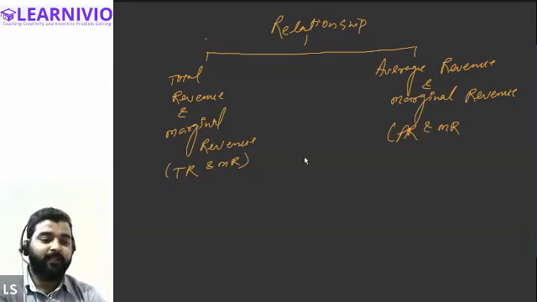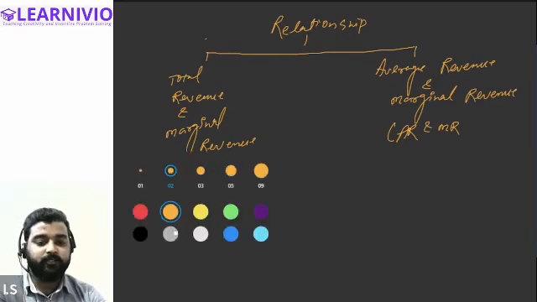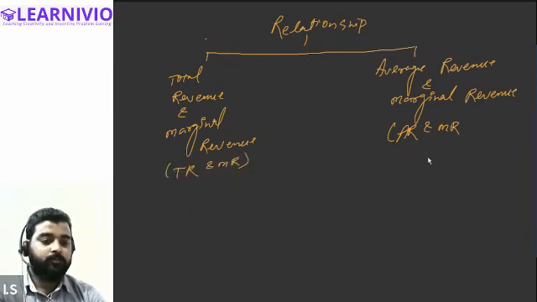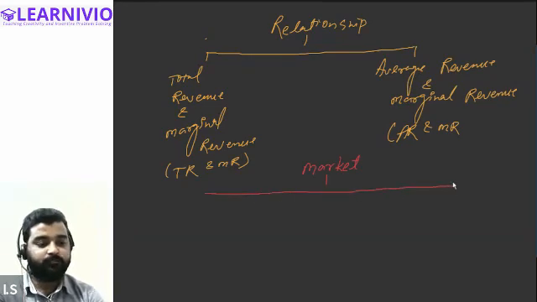upon the market type. So there are two types of market that exist. Broadly, we can categorize the market into two categories. So we will be talking about the relationship between the TR and MR in context of different types of market. So first of all, try to understand there are two types of market that primarily exist.